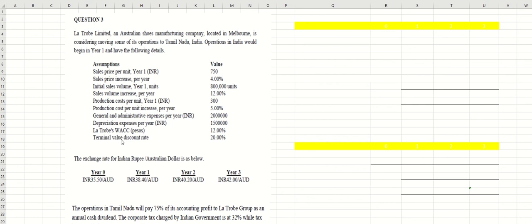It's different from advanced financial management. In international finance, sometimes they give you the terminal value in currency, sometimes they give you the terminal value in percentage. What is terminal value? It means that at the end of the project we want to close the subsidiary. For example, in this question, if you look over here, they just give you 3 years,